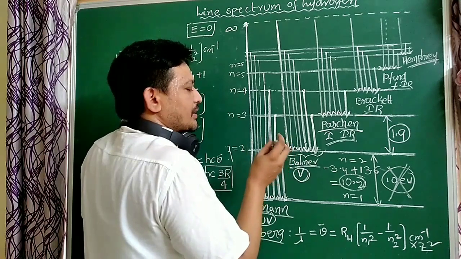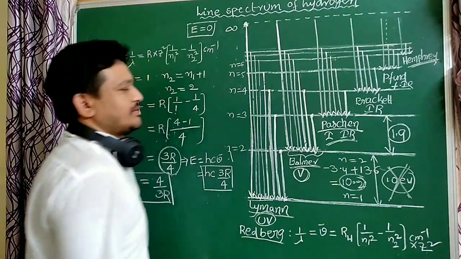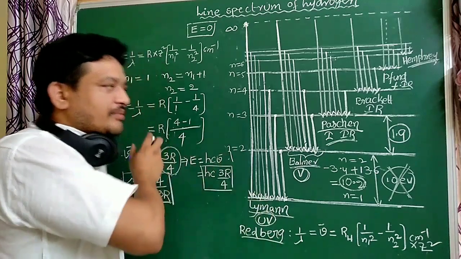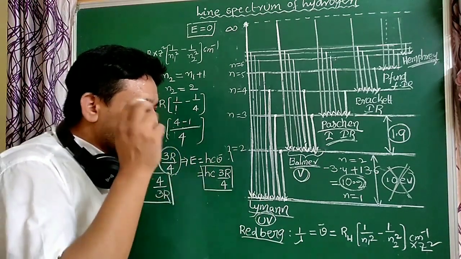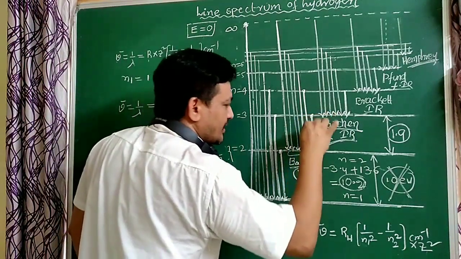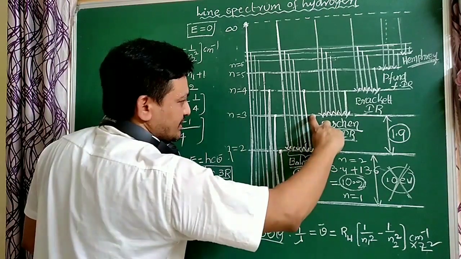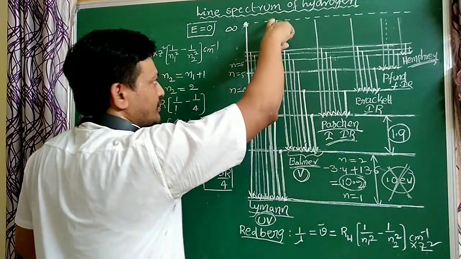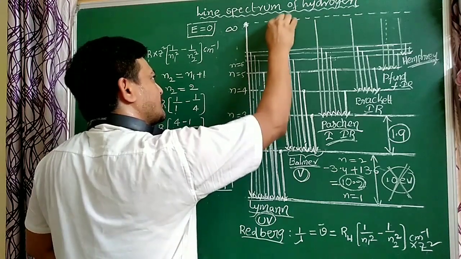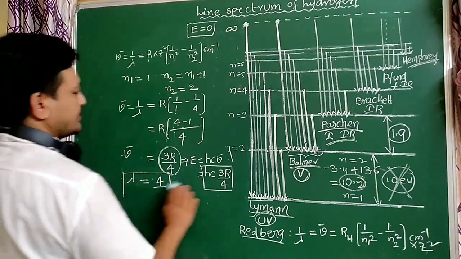Calculate the maximum wavelength of the Balmer series. What is the question, students? Maximum wavelength means minimum energy. Which is the minimum energy line in the Balmer series? This is the minimum energy line of the Balmer series. Why? Because there is a very short distance, a very small energy difference, compared to the other lines. This is the last line, and the last line is called the limiting line. That is very important.